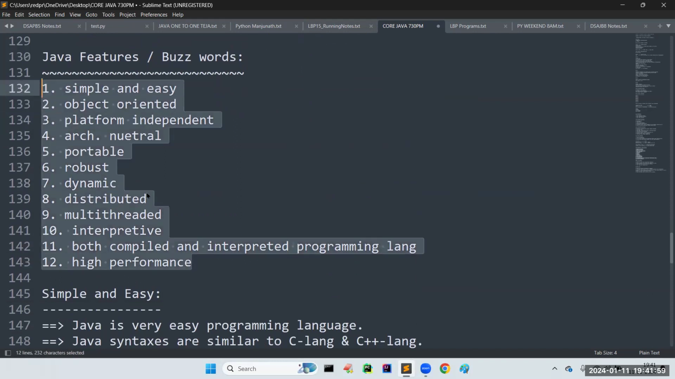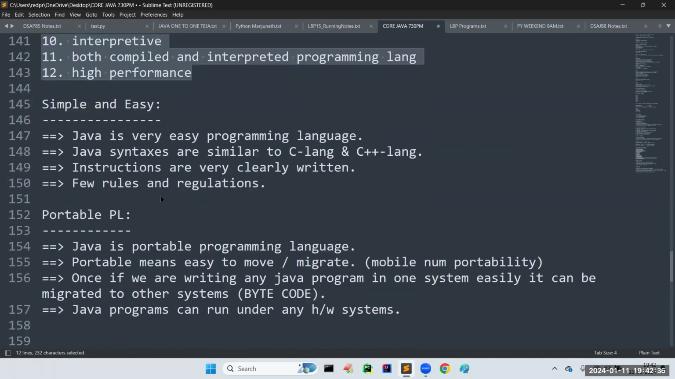Java is simple and easy, object oriented, platform independent, architecture neutral, portable, a robust programming language, dynamic programming language, distributed programming, multi-threading support is there, and it is an interpretive programming language. Java uses both the compilation technique as well as the interpretation technique, and it gives high performance. Like this, we have so many features.